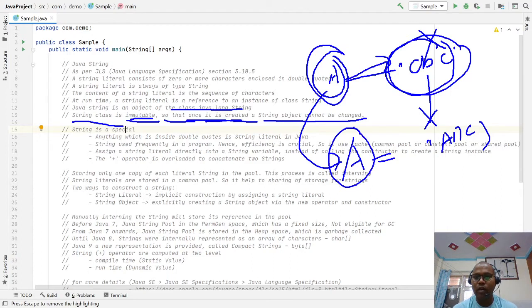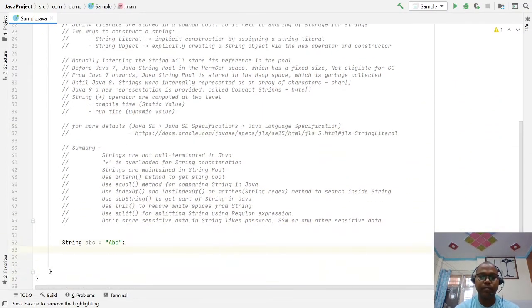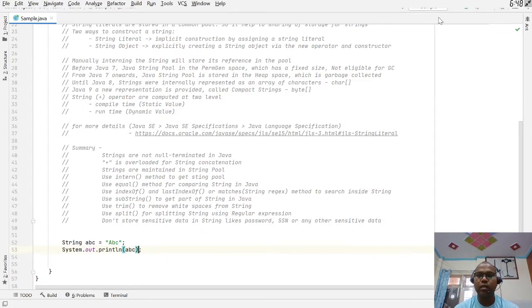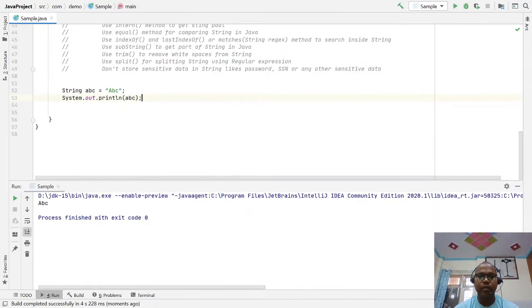Currently a can refer to lowercase abc, and after that you can reassign it. For example, if you write System.out.println of ABC and run it, this ABC is a reference variable which can be reassigned to any new value.